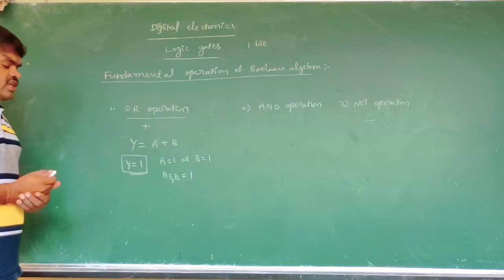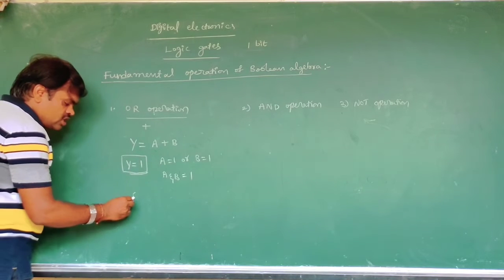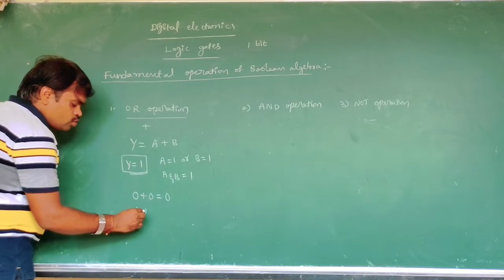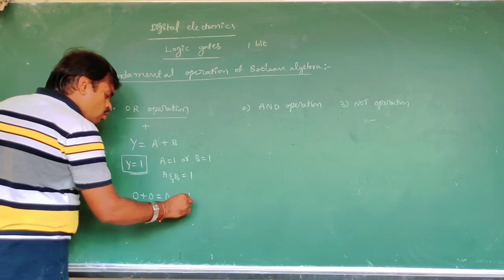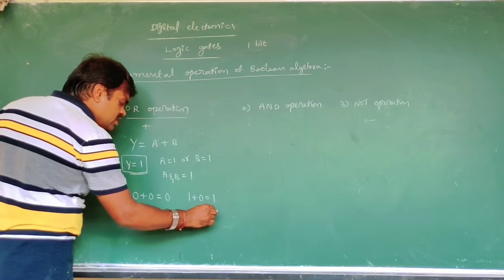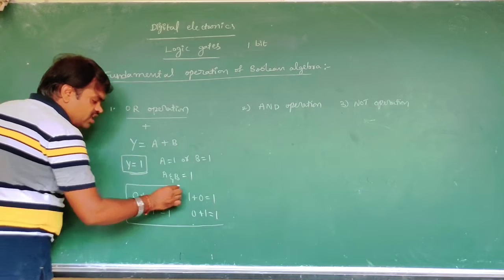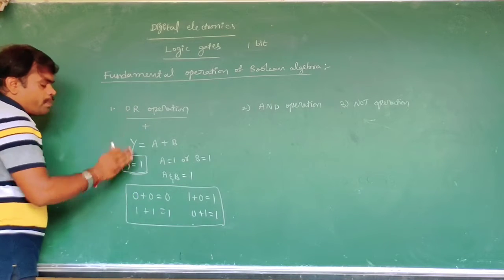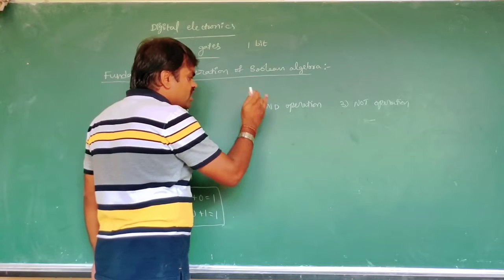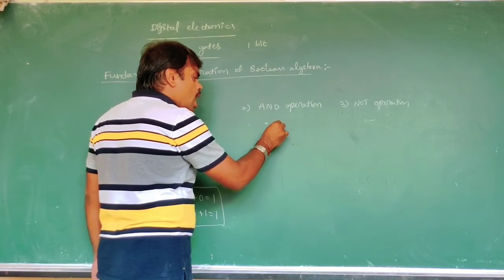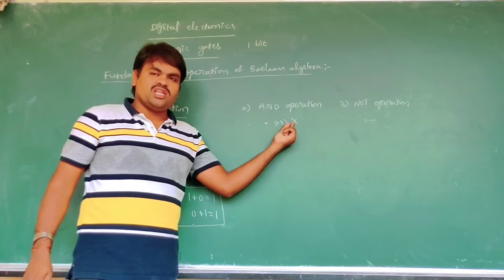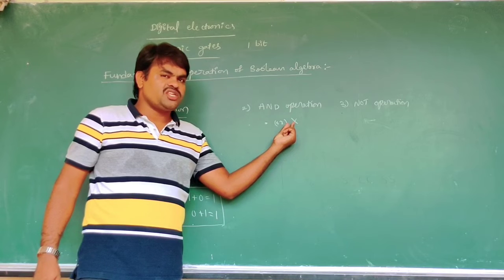Now the OR operation can be expressed like this: 0 plus 0 is 0, 1 plus 1 is 1, 1 plus 0 is 1, 0 plus 1 is 1. These are the OR operation. Now the AND operation. The AND operation is represented by a dot or into, which is represented as multiplication.